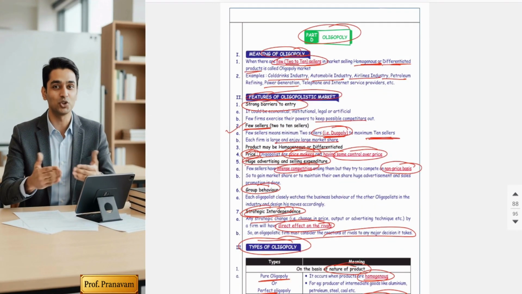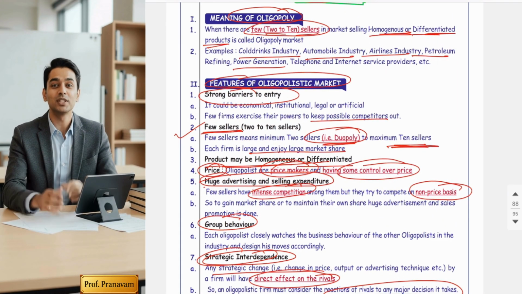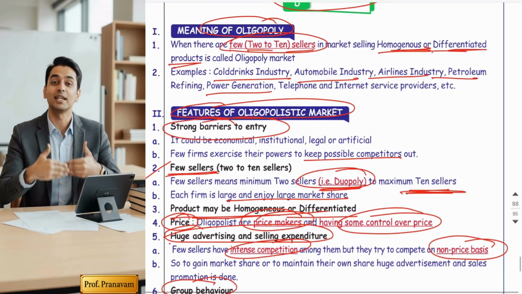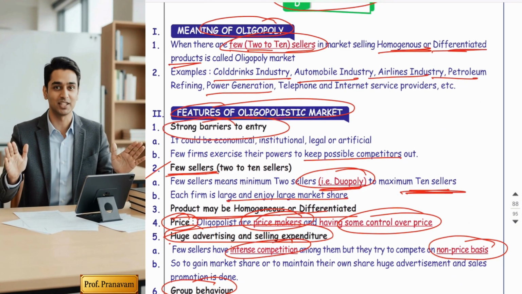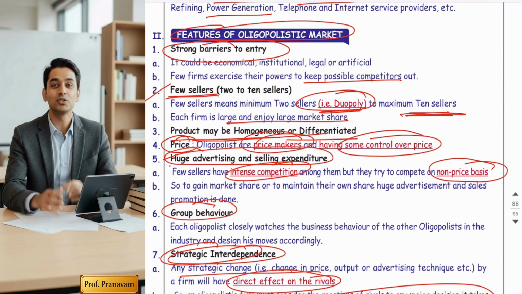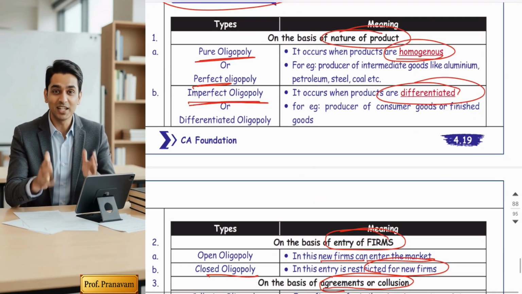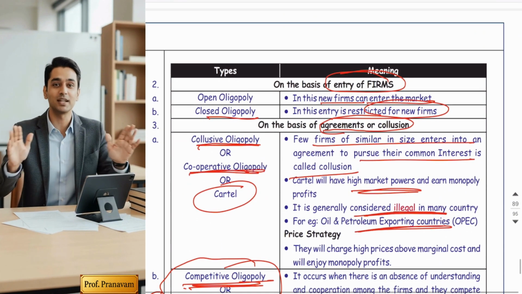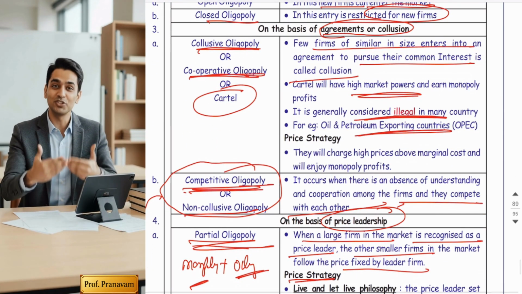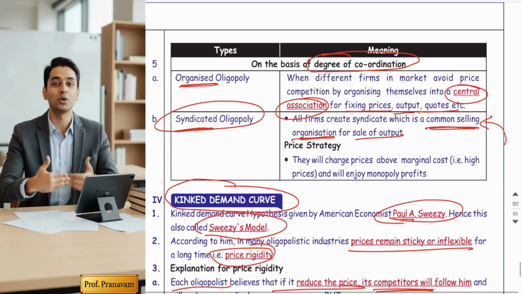But let's do a final recap in an energetic way in four to five points. Let's recap it seriously, from the MCQ point of view. First, what do you mean by oligopoly? Oligopoly means few sellers, high control, and interdependent strategies. What are the features of oligopoly? Barrier to entry, a huge advertisement cost, group behavior, and price rigidity are the unique features of oligopoly. What are the types? Types depend on pure and differentiated goods, open and closed oligopoly, collusive and non-collusive oligopoly, price leadership, and organized and syndicated oligopoly.